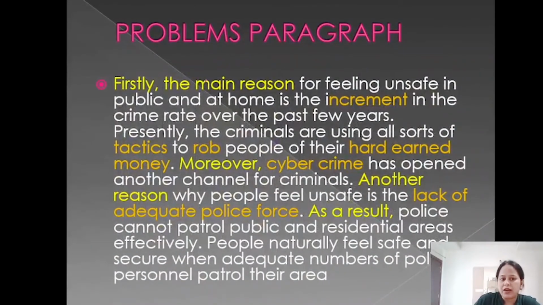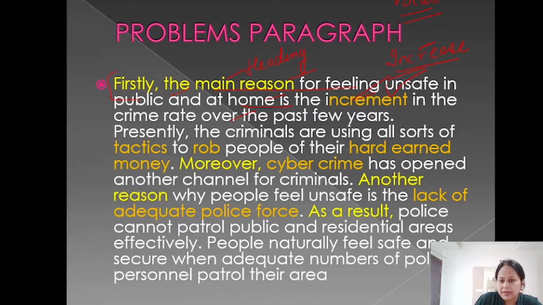So this is your heading. Your paragraph should always start with a first line that says what the topic is about. So the main reason for feeling unsafe in public and at home is the increment in the crime rate. The synonym for increment is increase, or you can use increment as a synonym for increase. So vocabulary plays a vital role if you want a higher band score. Avoid common vocabulary and use good vocabulary. So this is the heading. Heading means after seeing the first line, it becomes clear to you what the paragraph is about. So that is what you have to do.